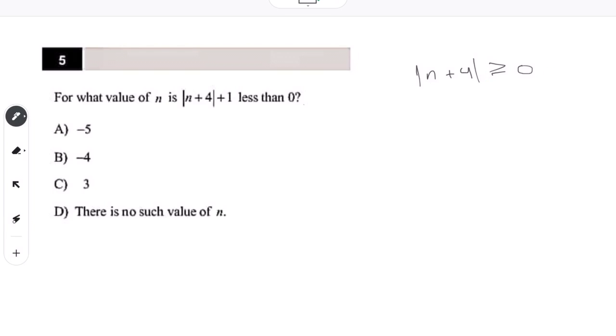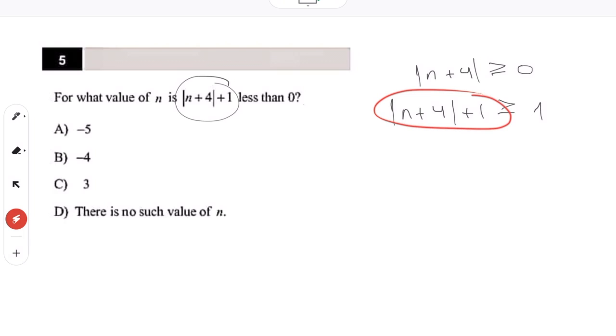Now, we can also add 1 to both sides just to match this problem. So add 1 to both sides. That means that for any value of n, the absolute value of n plus 4, plus 1, is always going to be greater than or equal to 1.